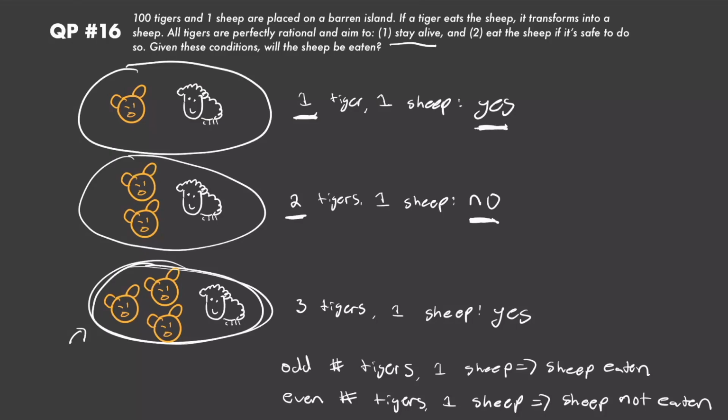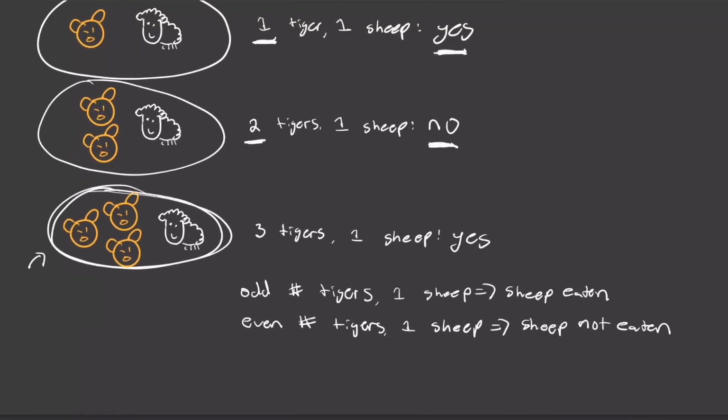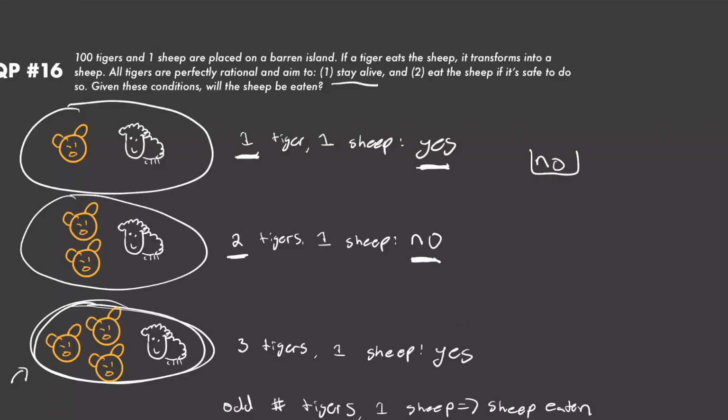So here's our pattern, right? Odd number of tigers and 1 sheep implies that the sheep will be eaten, and an even number of tigers and 1 sheep implies the sheep will not be eaten. So in our case, we have 100 tigers and 1 sheep, right? That's what we were originally trying to solve, and 100 is an even number. So what does that mean? That means the sheep will not be eaten in that scenario. So the final answer to this question is no, because 100 is an even number.